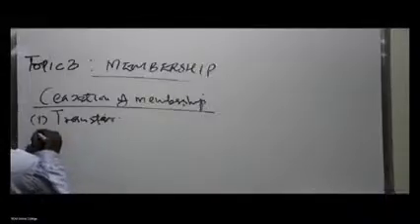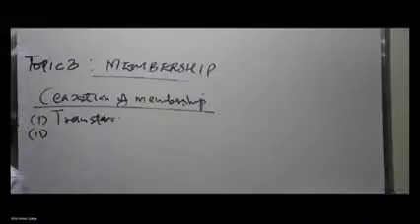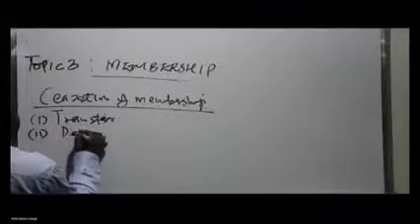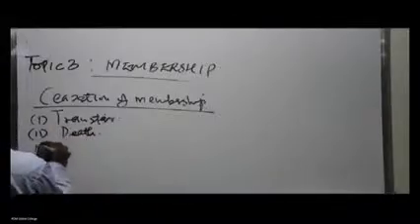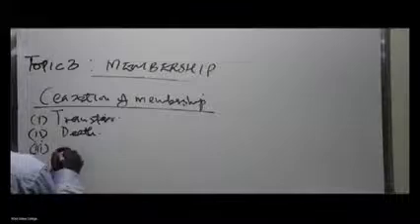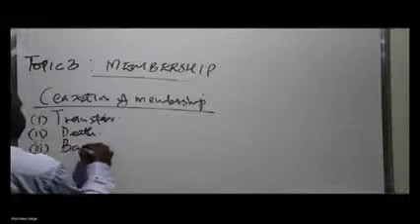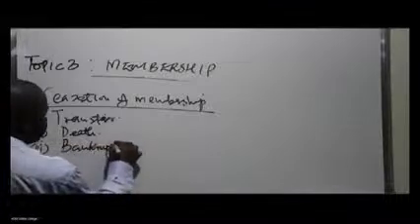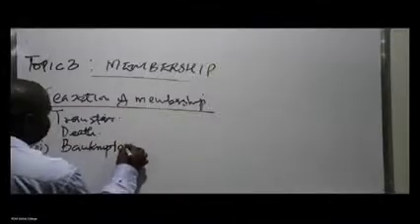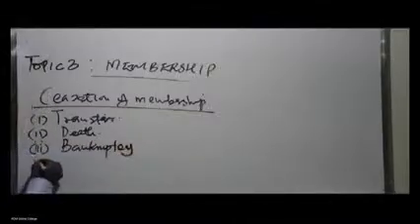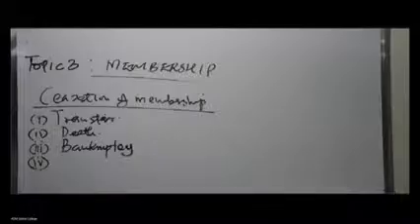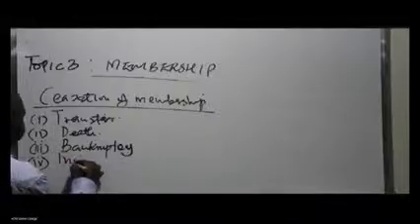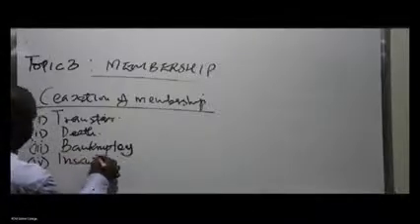So transfer of shares. Then when you go to the other one, transmission, you can break it down: death, bankruptcy, insanity. This is how we make marks in the exam. Don't write it as one, because that will be reducing your marks. You have to be very smart and strategic in this exam, so you break it down to make more marks. Insanity, of course, if you look at your notes, they are there.